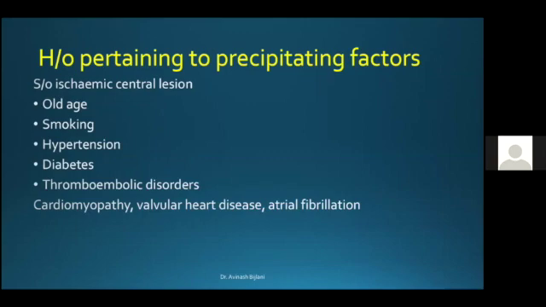Now, coming to history pertaining to precipitating factors, those which are suggestive of an ischemic central lesion: old age, a history of smoking. Is he a hypertensive? Does he suffer from diabetes? Is there any history pertaining to thromboembolic disorders? So you have to think in terms of cardiomyopathy, valvular heart disease, or atrial fibrillation giving rise to the dizziness.